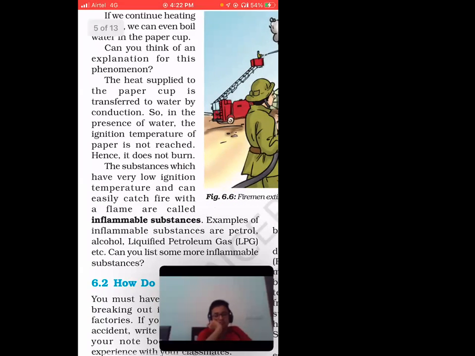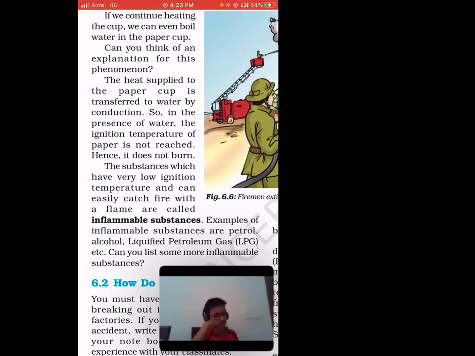The heat supplied to the paper cup is transferred to water by conduction, right? Whatever heat is being supplied to the paper cup, it is transferring it to the water, so the paper cup is not taking the heat. For example, somebody gave you heat, but you are not taking that heat. If you are paper and you take that heat, you will burn, right? But if you transfer that heat, though you are paper, you won't burn because you are not using that heat.